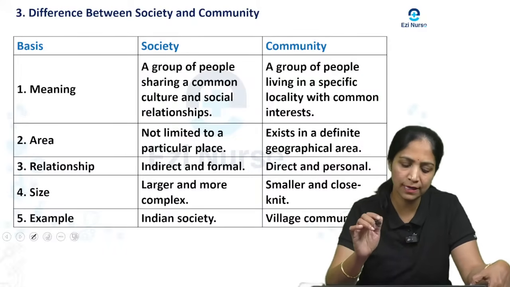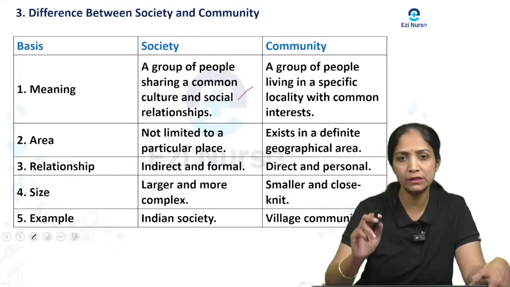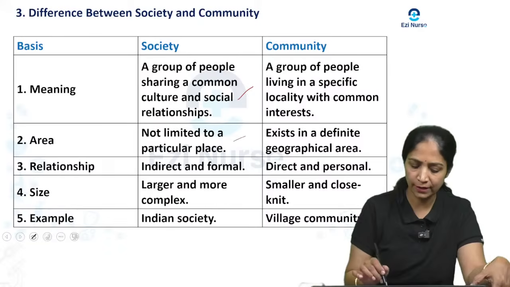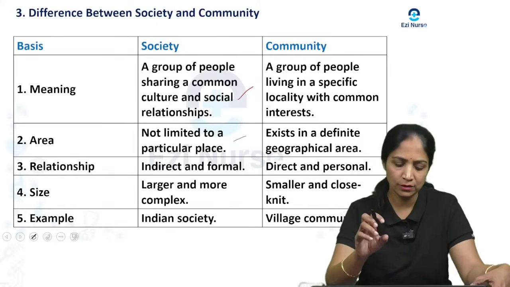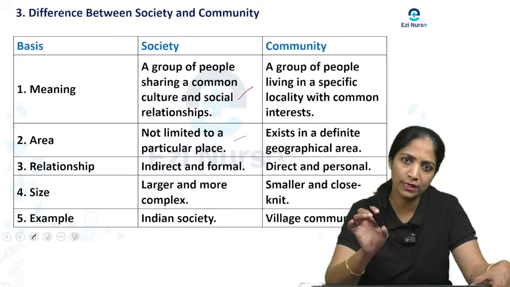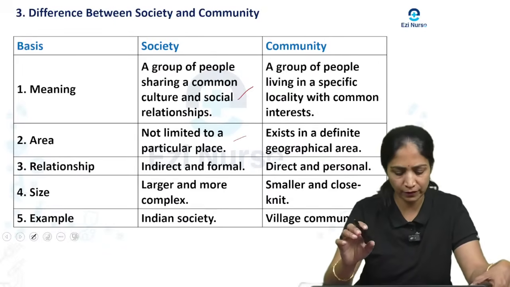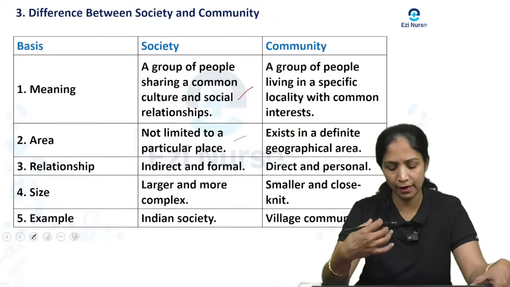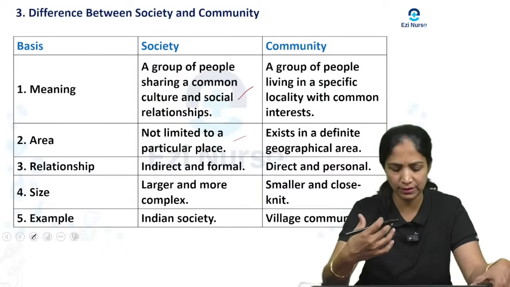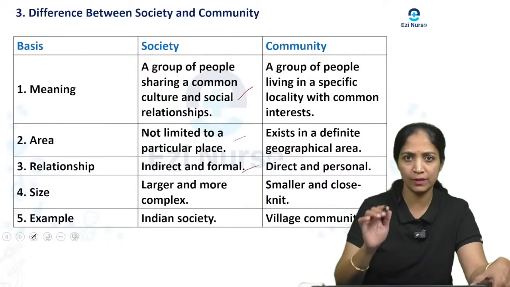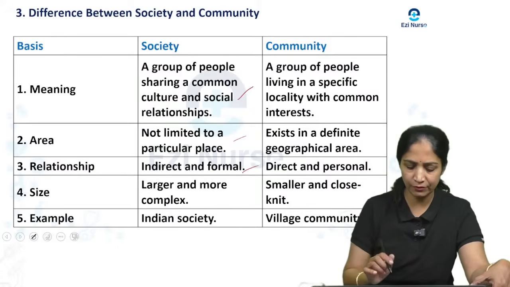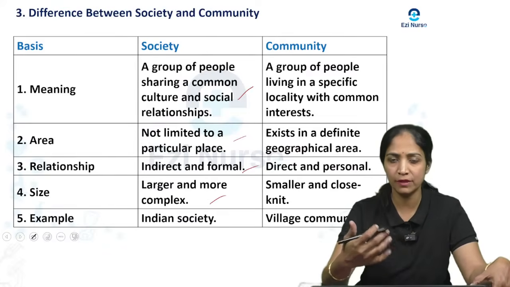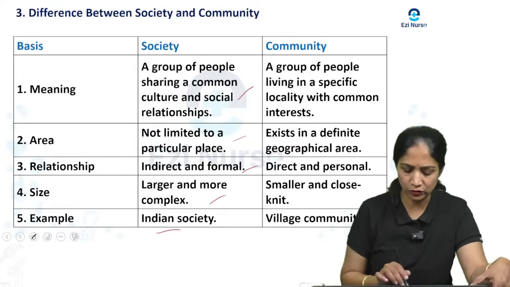Society is a group of people sharing a common culture and social relationships. It is not limited to a particular place; it can occupy a larger area also. The relationship within society is an indirect or formal relationship that people maintain. The size is usually very large and more complex. The example we can give for society is Indian society.